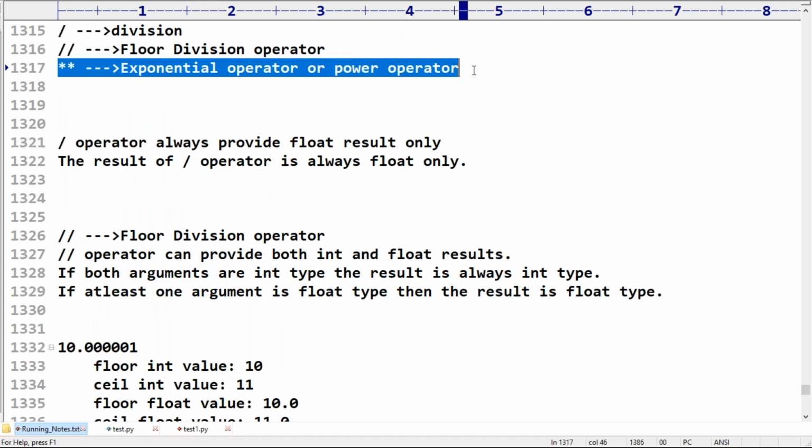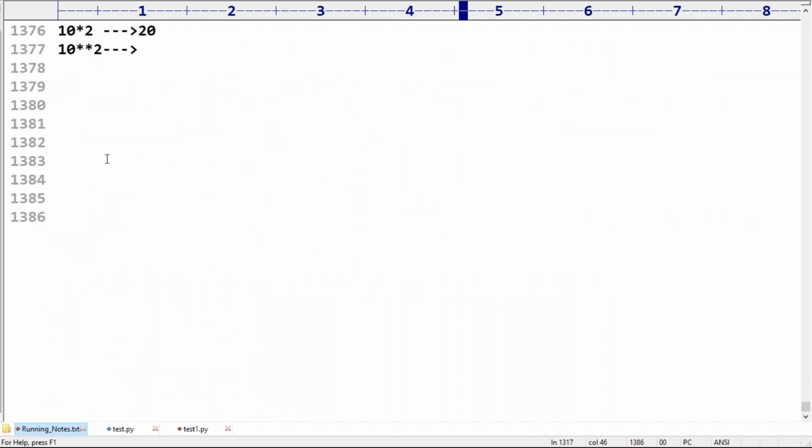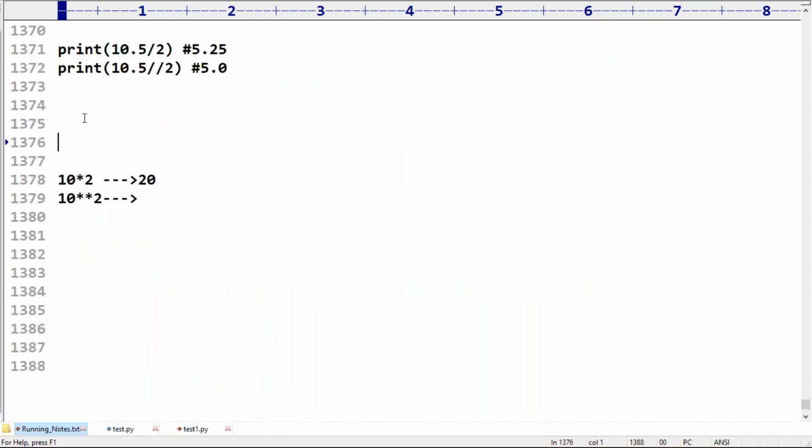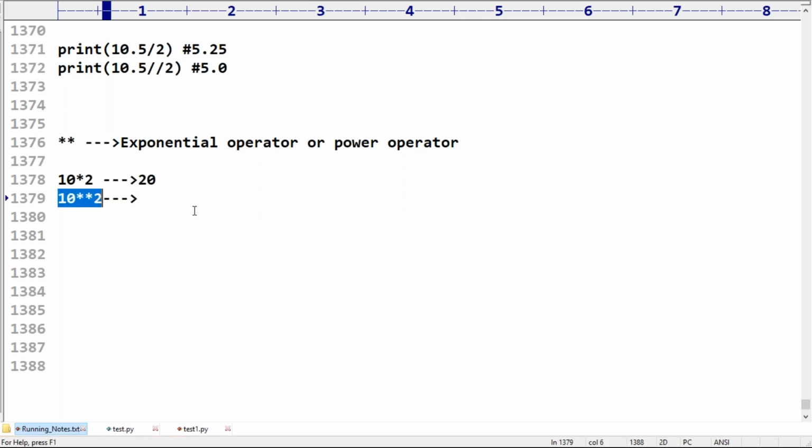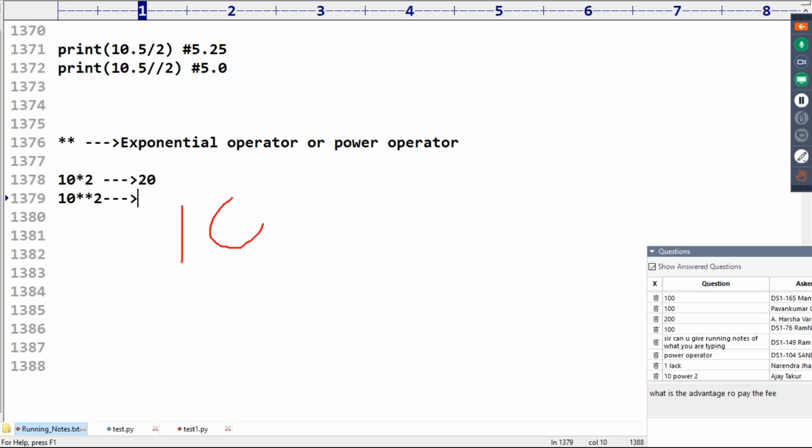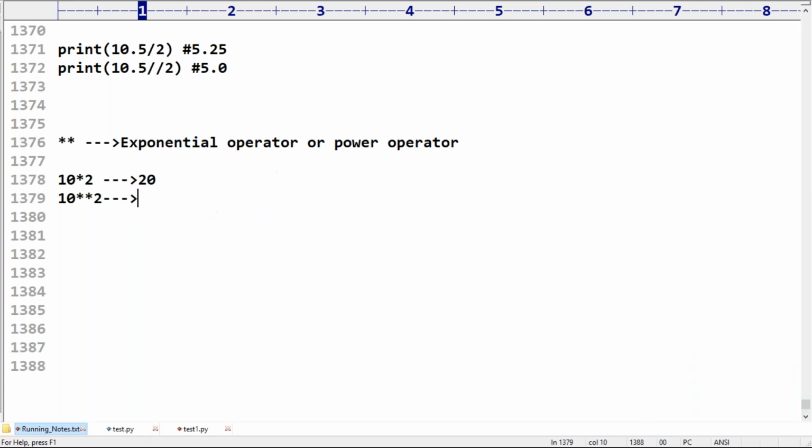exponential operator or power operator. Like, sir, 10 double star 2 means 10 square. Remember that carefully, right? 10 square means 10 into 10. Its value is 100. Remember 10 power 2.